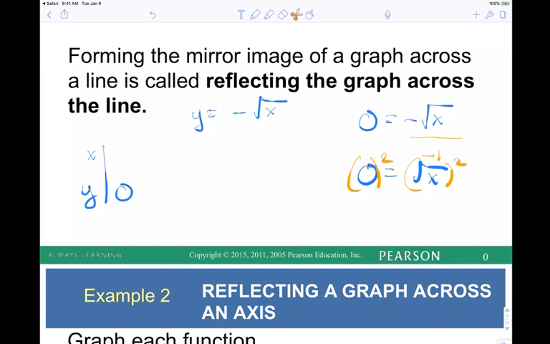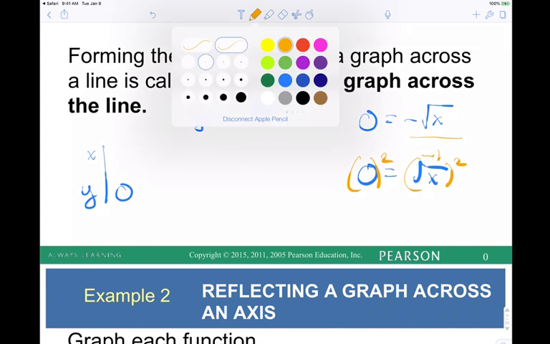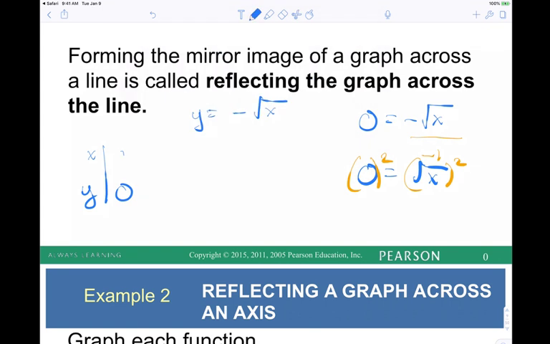Thank you for keeping me on track. Let's finish this out, because I know I started and kind of went off track. If y is 0, x is 0. Say y is 1, what's the corresponding x? If y was 1, negative square root of x. Divide by negative on the left, and we get this. When we square both sides, what happens? x equals 1, right? Negative 1, sorry.